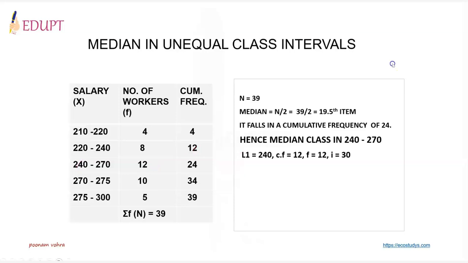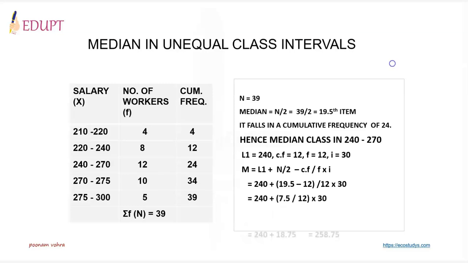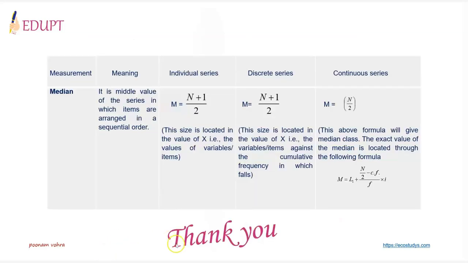Now apply the formula L1 plus n by 2 minus cumulative frequency divided by frequency into I. Substitute the values, calculate, and get the median. So in this case, median wage is 258.75.